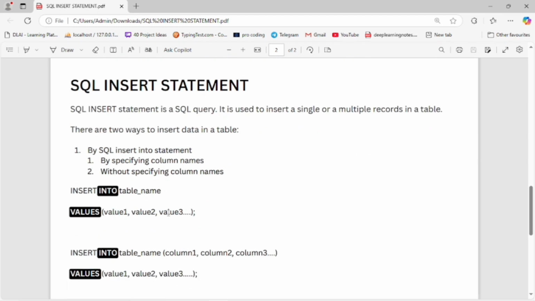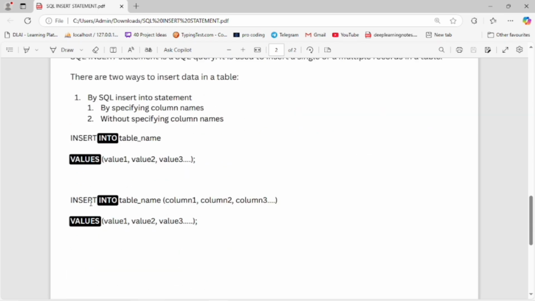Now let's move to inserting the data. INSERT INTO table name, column 1, column 2 and column 3, VALUES value 1, value 2. This is by specifying the column names, and the other is without specifying the column names, just the column data.